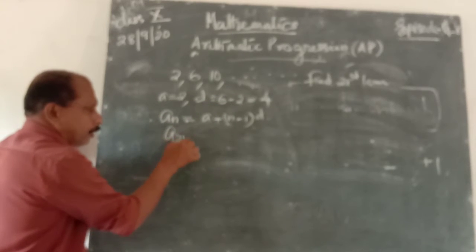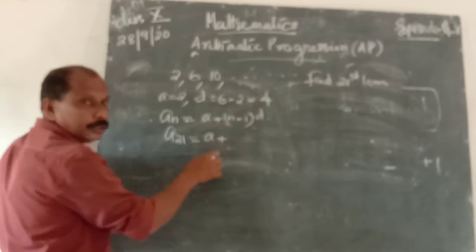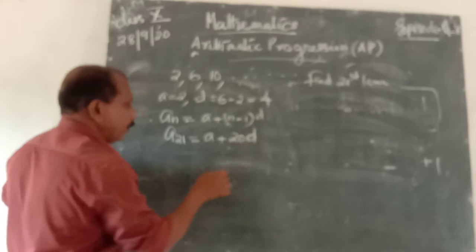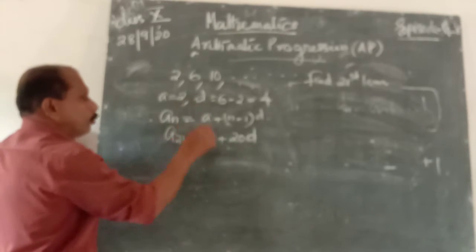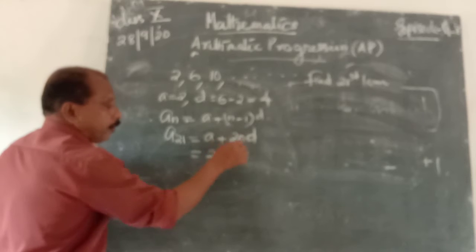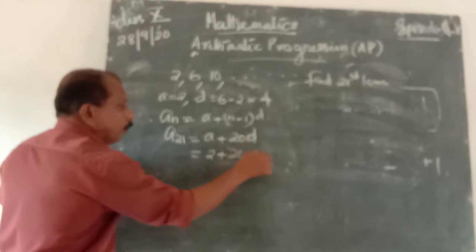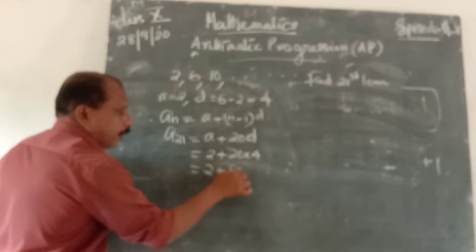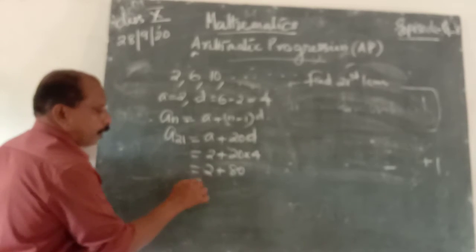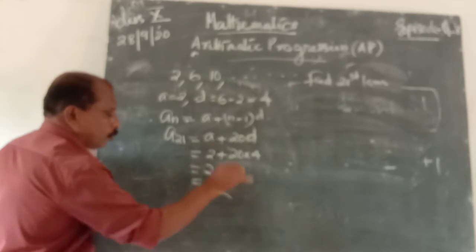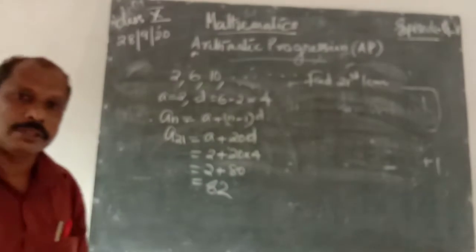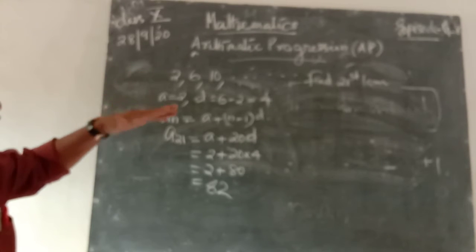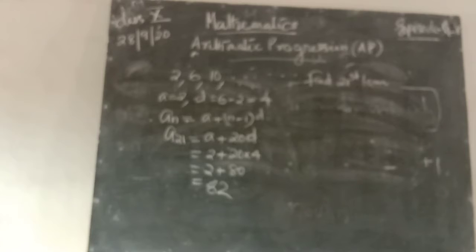Therefore, a21 is equal to a plus 21 minus 1, that is 20, into d. That is 2 plus 20 into 4, which is 2 plus 80, equal to 82. That is the 21st term.